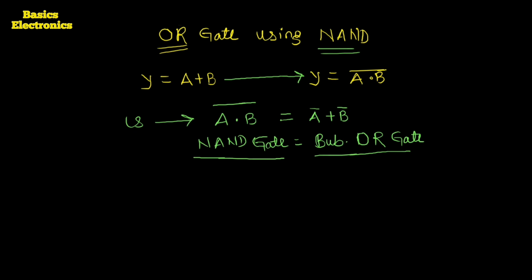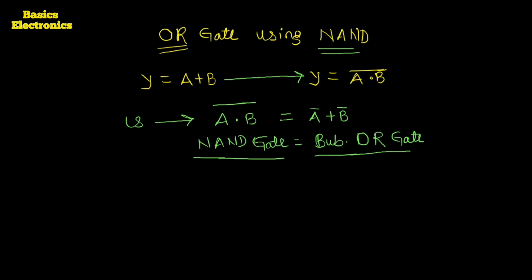But one can say this is not the OR gate. Yes, this gate is the bubbled OR gate, not the OR gate which we have to construct. But by using this theorem, we can easily construct the OR gate by using the NAND gate.